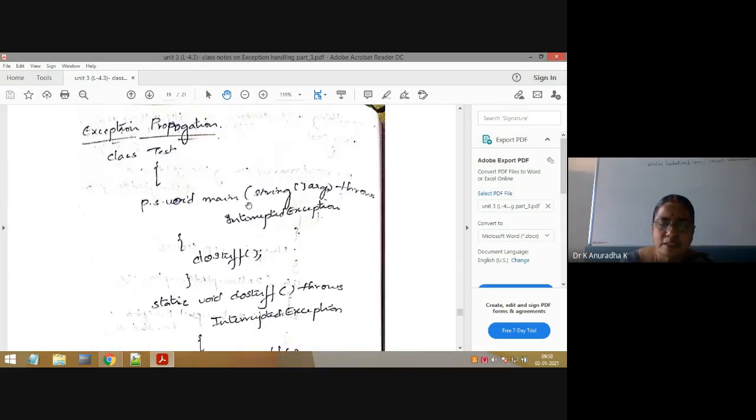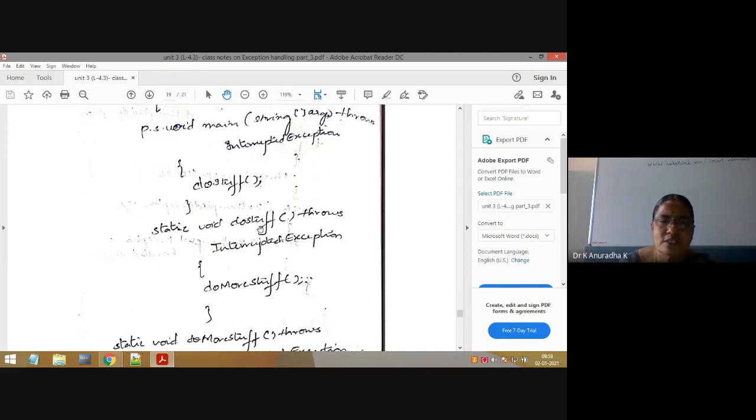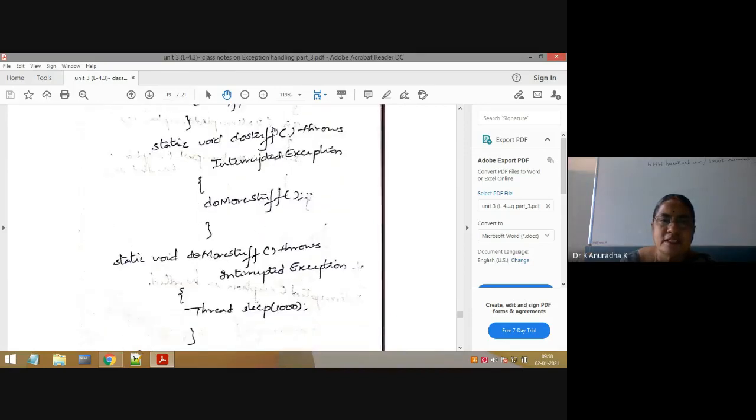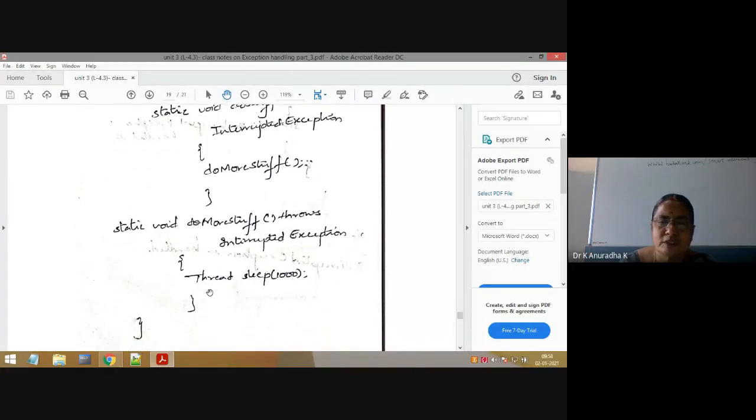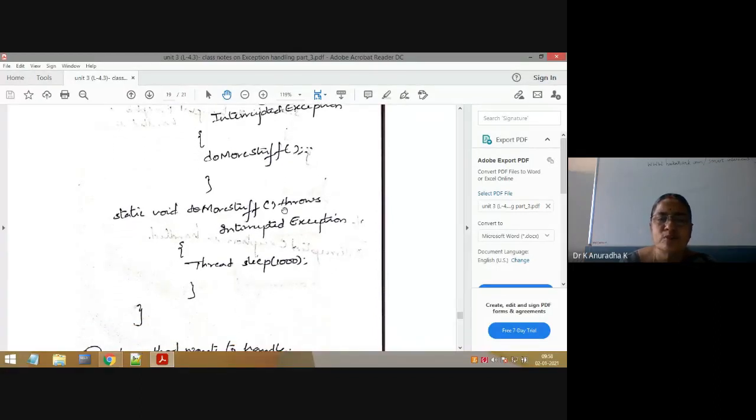So I have the main method. Inside the main method, I am invoking the doStuff method. Again, inside the doStuff method, I am invoking the doMoreStuff method. Now it will come to the doMoreStuff method definition. This is the last method to be executed. That's why inside doMoreStuff, I have written Thread.sleep(1000). Already explained, the sleep method of the Thread class throws InterruptedException, which is a checked exception.